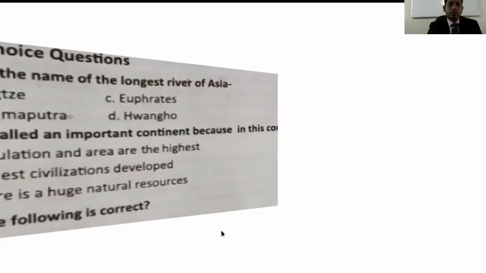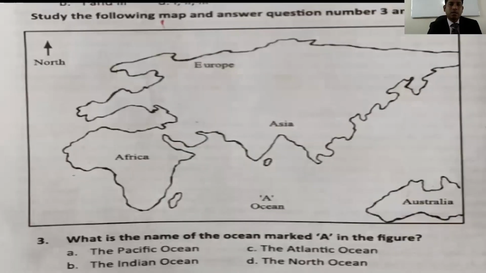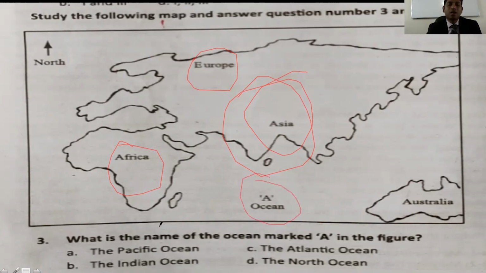Now another page. You can see number 3, but before giving the answer you have to follow the map. Here you can see the map and look, this is Africa, this is the European part, and this part is the Asian part. On the south side of Asia, we have a dash ocean. Which ocean? A. Yes, it will be the Indian Ocean, right?